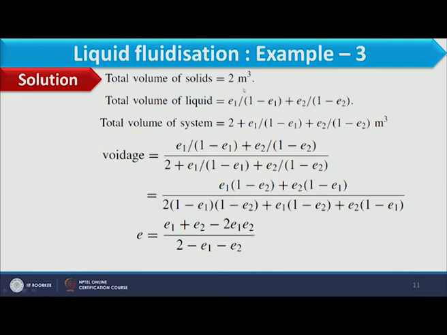Now the total volume of the solid, because of equal volumes, is 2 meter cube. The total volume of liquid we derived in the last slide, and both expressions should be added. So the total volume of the system is the volume of solid, that is 2, plus the volume of liquid. Now voidage is the volume of liquid divided by the volume of the system. Putting all expressions over here and resolving it, we get the voidage as E1 plus E2 minus 2 E1 E2 by 2 minus E1 minus E2.